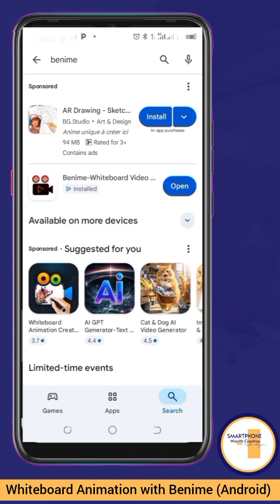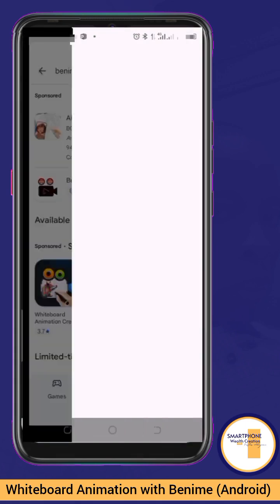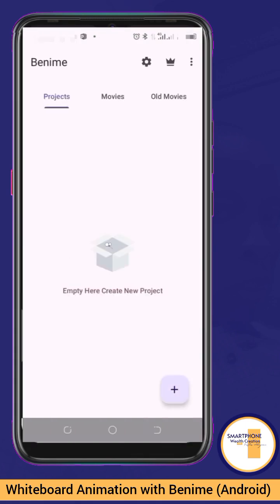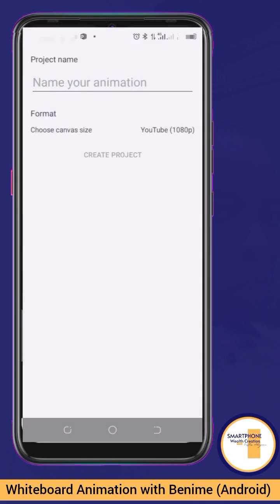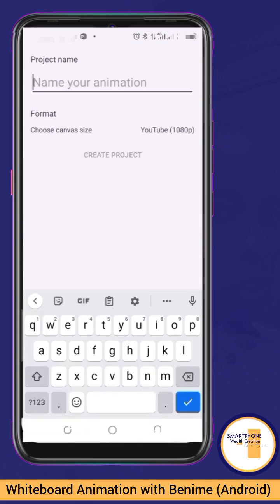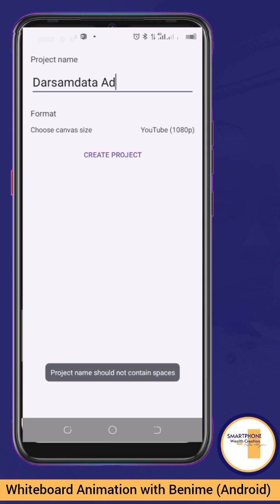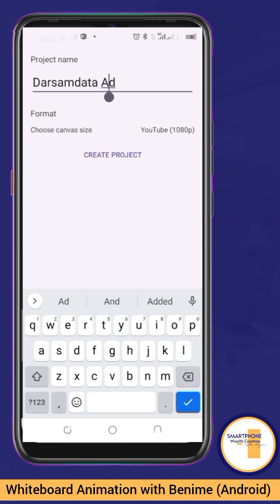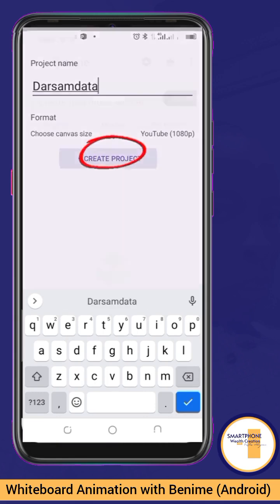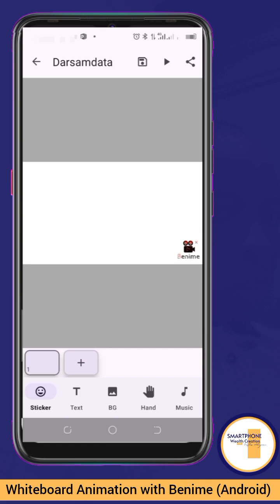Okay, so our Benime Whiteboard is downloaded. Tap on open to open it, and here we are on our Benime platform. Tap on the plus button below and name your project. Let's say in this case, that some data. Click on create project. Okay, it should not contain space, so let me just remove the space or just name it as Dasam data. Click on create project. So we have our project created.